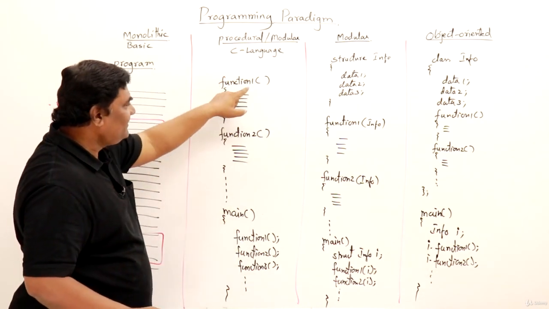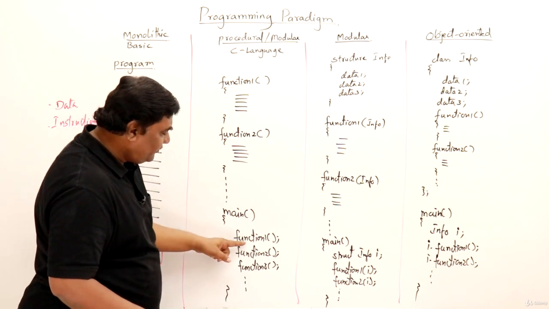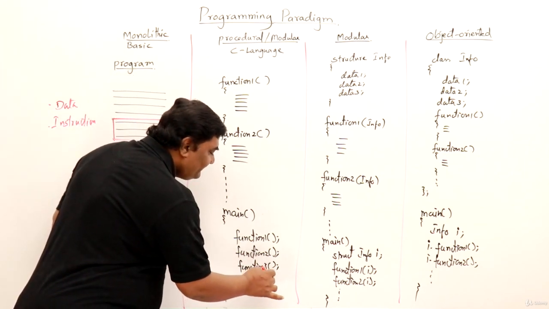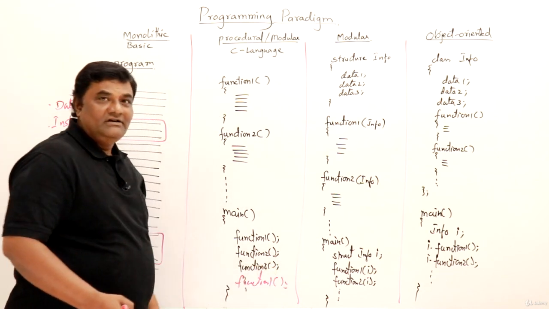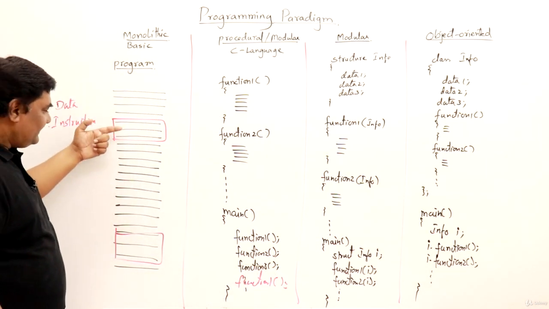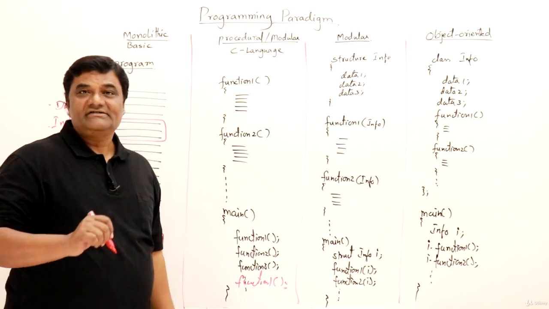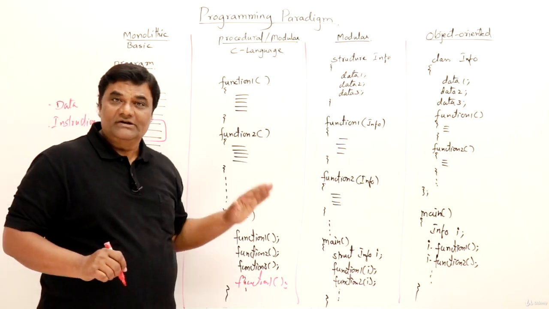Like function 1, I will call it function 1, and here if I want it more than one time, I will call function 1 once again. I will call it once again, function 1. So this is writing the same piece of code once and reusing it. So the first thing is reusing. We can reuse the code here.